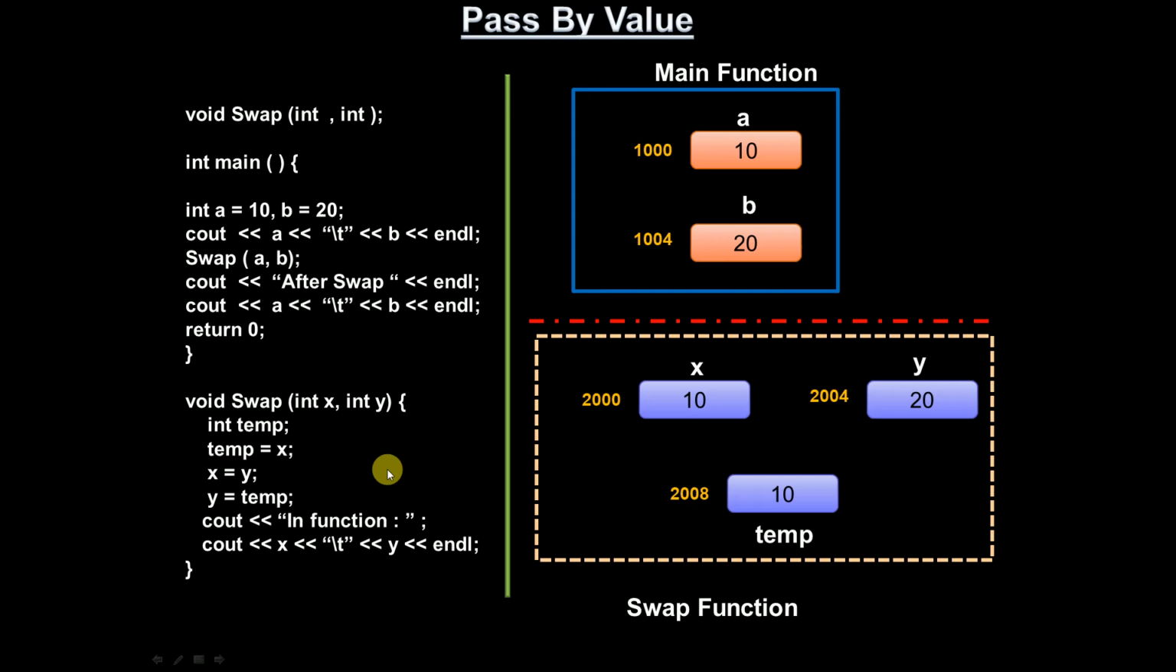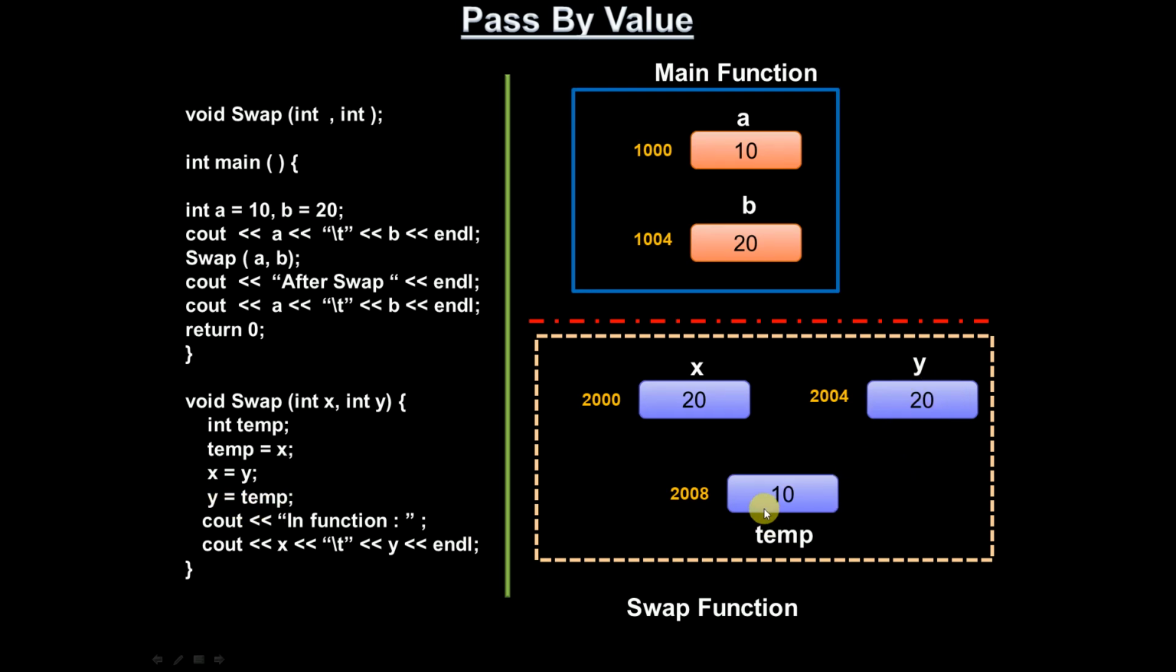So now what I'm doing is x equals y, which means whatever value is present in y, I'm going to copy into x. So now the x value is changed from 10 to 20. Now x is 20, y equals 20, temp equals 10. After this, y equals temp. So y value is 20.